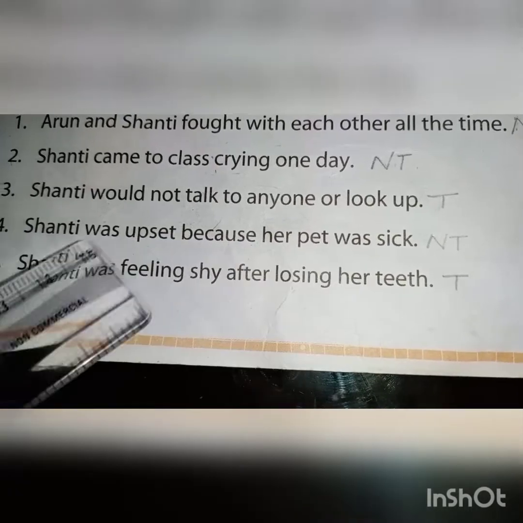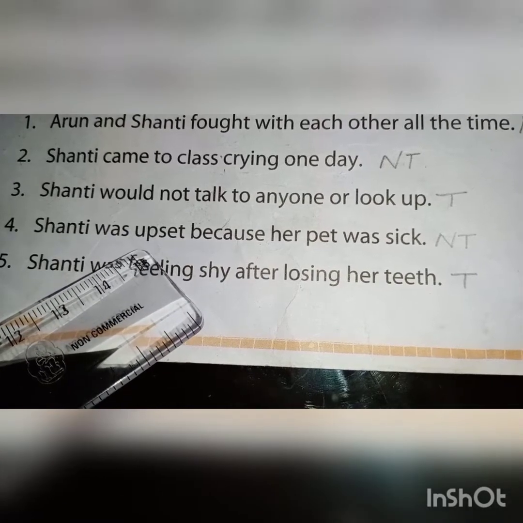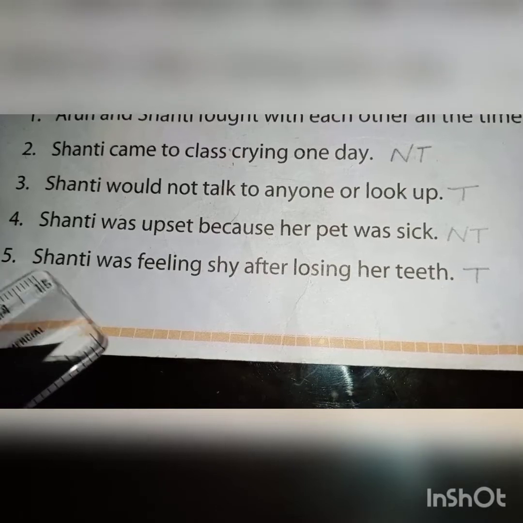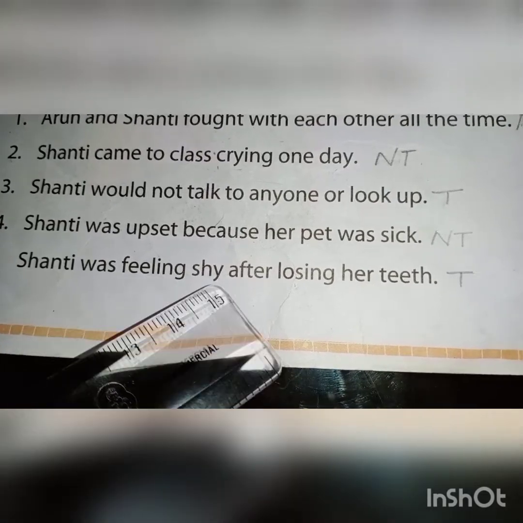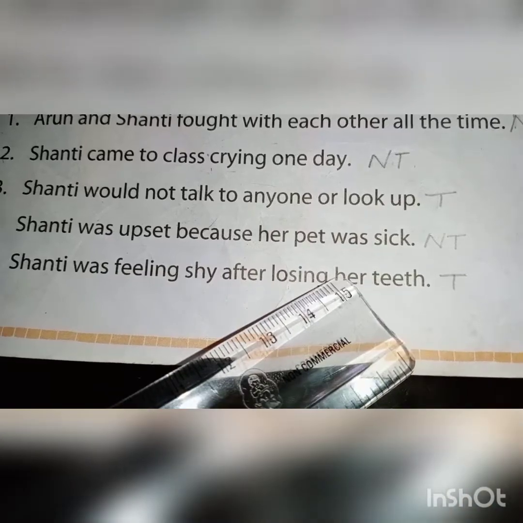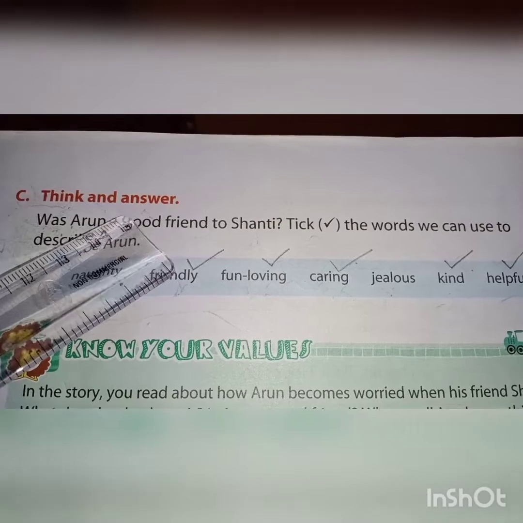Fourth one, Shanti was upset because her pet was sick. Not true. Why was she upset? Because her four teeth were missing. Fifth one, Shanti was feeling shy after losing her teeth. True.